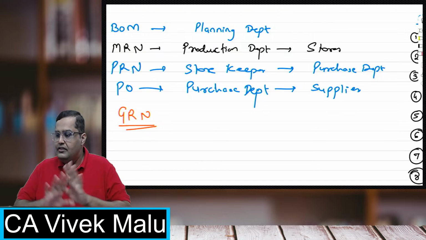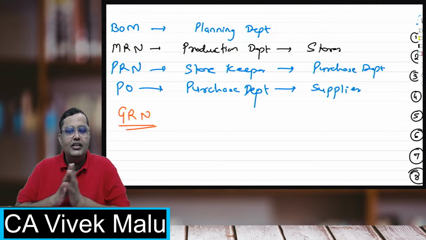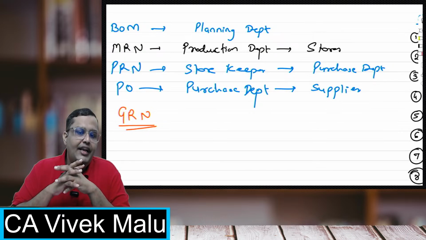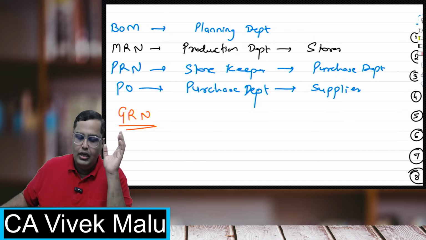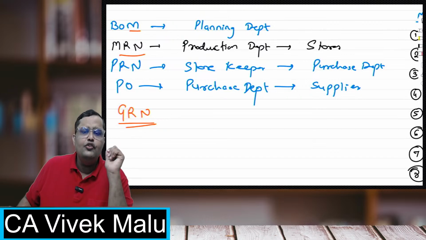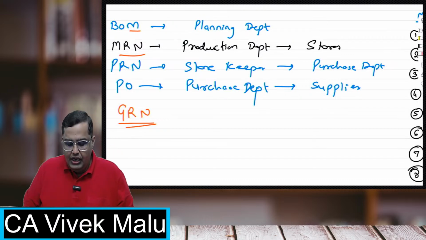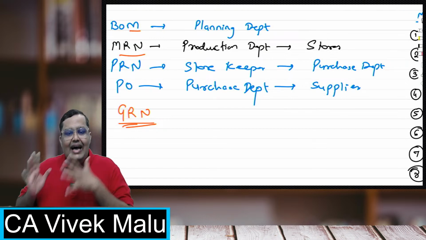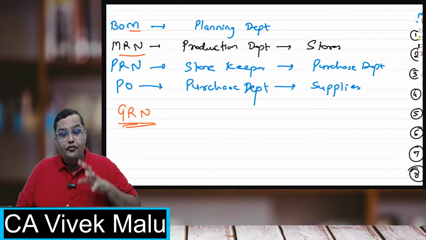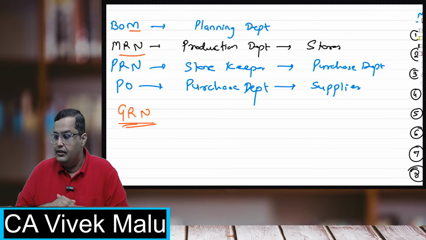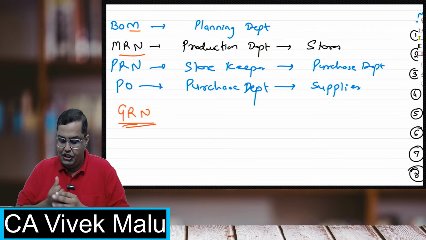I hope everybody it is clear now, which document is being prepared by which department. And remember, for almost every note, let it be the material requisition note, bill of material, or a purchase order, including the goods received note, a copy is shared with the cost accounting department, because they are the ones who have to make the entries, who have to account for the cost being incurred in bringing the goods and materials. Okay, perfect students, perfect.